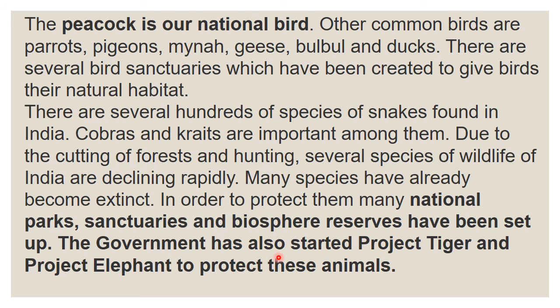To protect animals and birds, we have many national parks, sanctuaries and biosphere reserves. Our government is making many steps to protect everything, like setting up national parks, sanctuaries, biosphere reserves. The government has also started Project Tiger and Project Elephant to protect these animals because they are becoming extinct. Extinct means their species is getting cleared. So to save them, Project Tiger and Project Elephant are for protecting those animals.